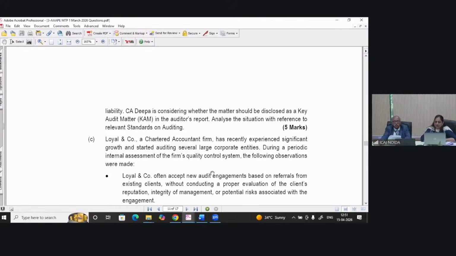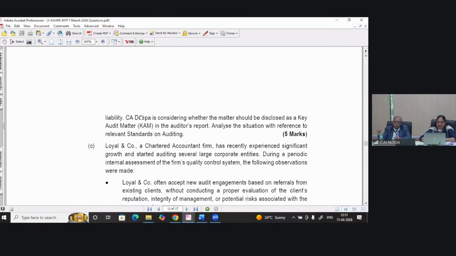expressing a modified opinion. So, dear students, you need to understand the requirement of the question. In the question it is mentioned, CA Deepa is considering whether the matter should be disclosed as key audit matter in the auditor's report. So, as sir has explained, you need to mention the liability, the auditor's role, and SA 505 will also be in the picture. Then, according to SA 705, the auditor is required to issue a modified opinion, right?